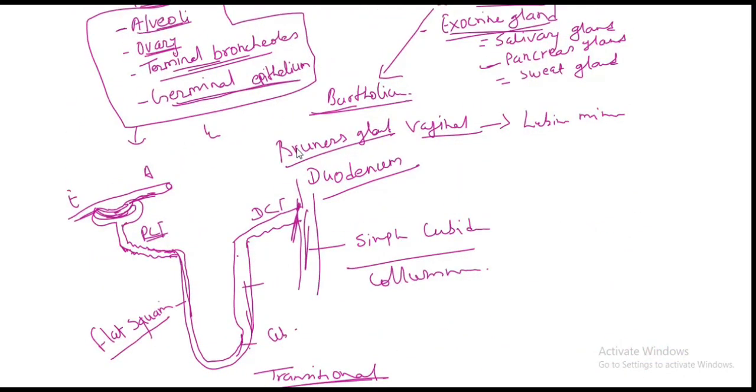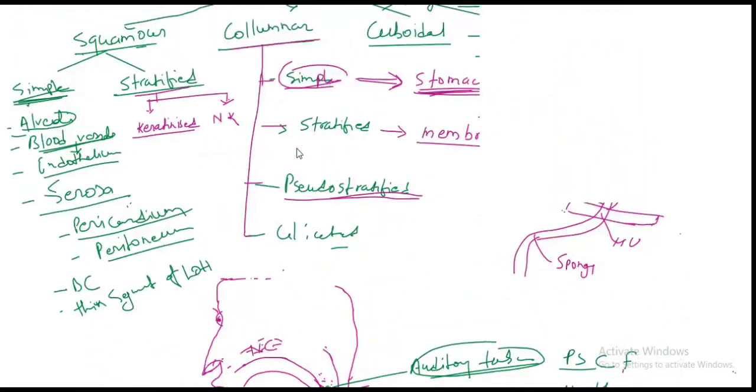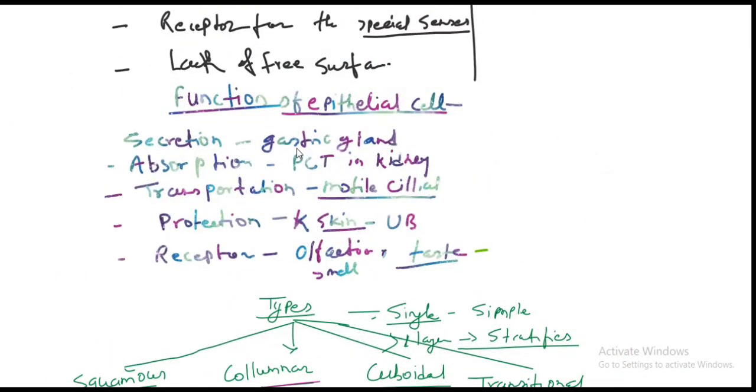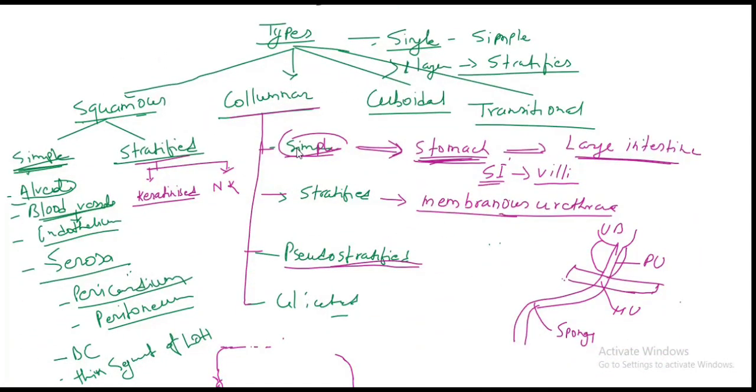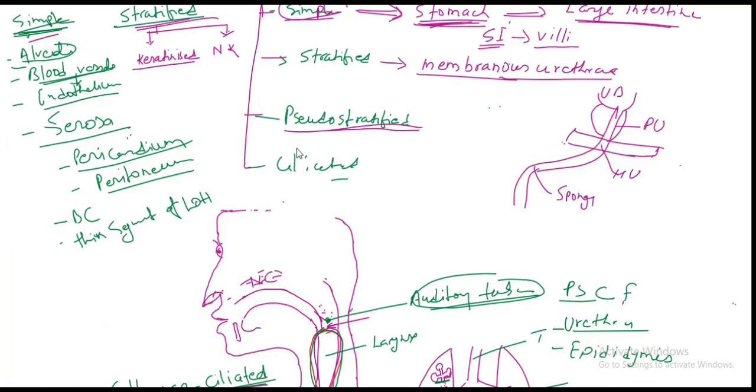Again, for revision purposes, this is based on the question asking where that type of epithelium is found. So I'm not discussing the structure, but mainly where it is found. For revision, squamous is simple or stratified. Simple is found in the alveoli, blood vessels, endothelium, serosa, pericardium, peritoneum, Bowman's capsule, and the thin segment of the loop of Henle.